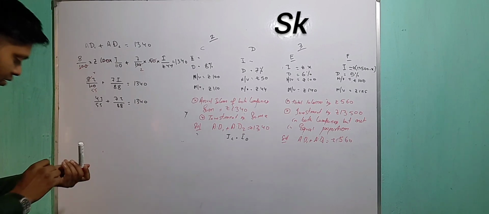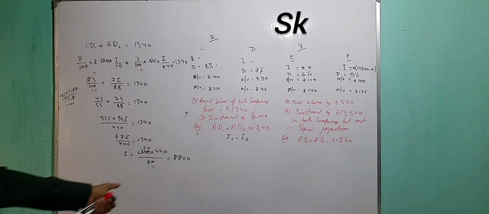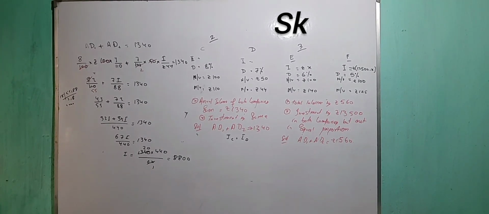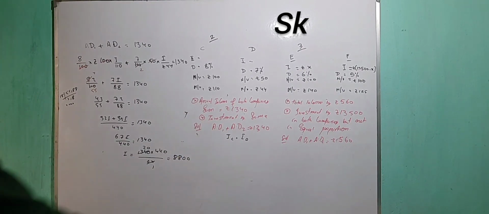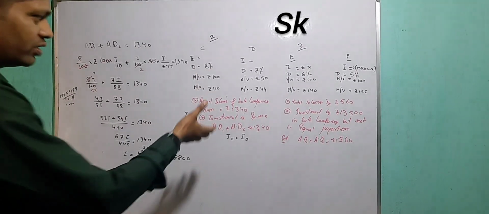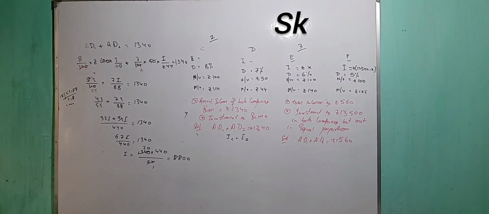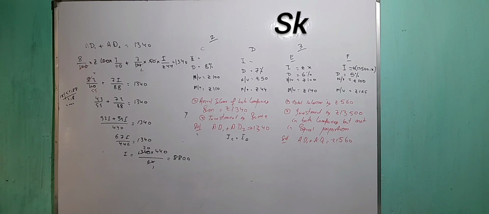So the LCM will be, so there you go. This is the value of investment. 8,800 is the investment. I did the calculation. See, simple calculation. So I got the investment. There we have to find out the investment only. We got the investment according to what they are saying, as 8,800. There is a sum, that's why add. Clear? The next one, the last one.